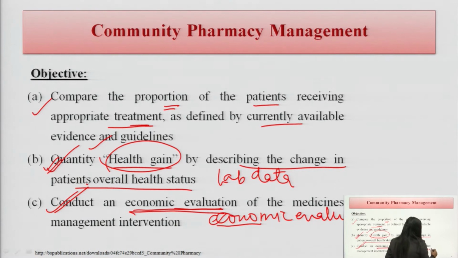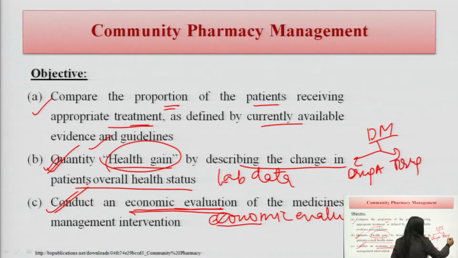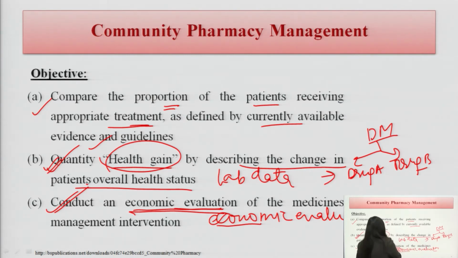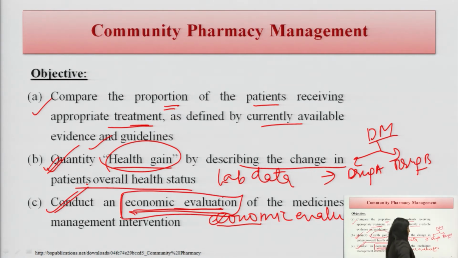Let me take an example of a particular disease, it could be diabetes mellitus, and there are two options, we can treat it with drug A or drug B. Now, what we will do in the economic evaluation, we will see which therapy is the optimized therapy, not only on the basis of cost, but also on the basis of efficacy.